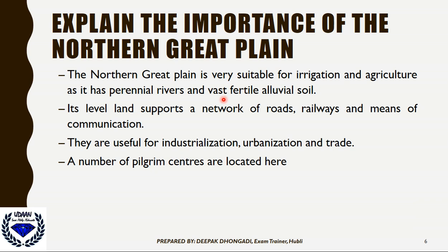Then why are they important? What is the importance of having those three networks of rivers on the northern plain? See, the northern Great Plain is very suitable for irrigation and agriculture because of the very fertile alluvial soil present there. It has perennial rivers. What are perennial rivers? The rivers which flow throughout the year; even in the dry hot sun these rivers will not dry up. And they have vast fertile alluvial soil.